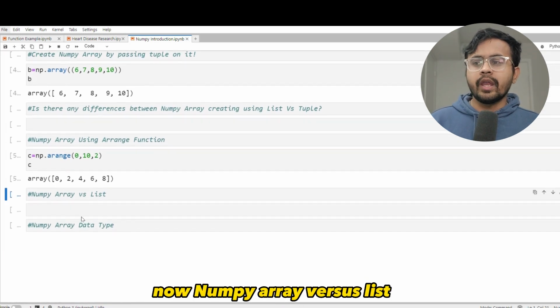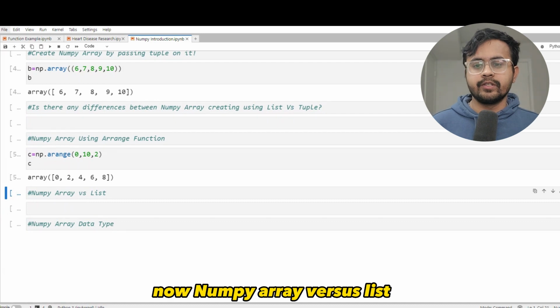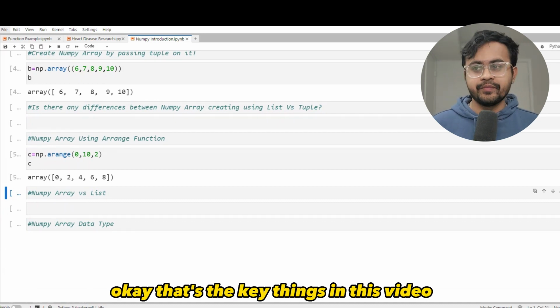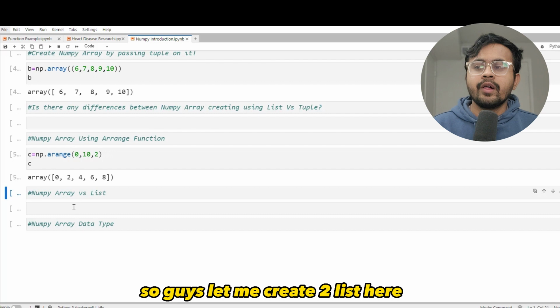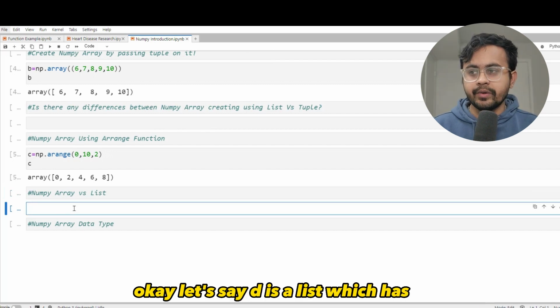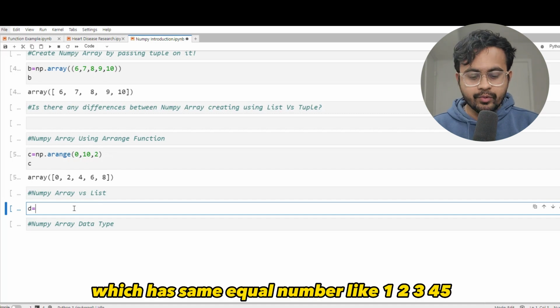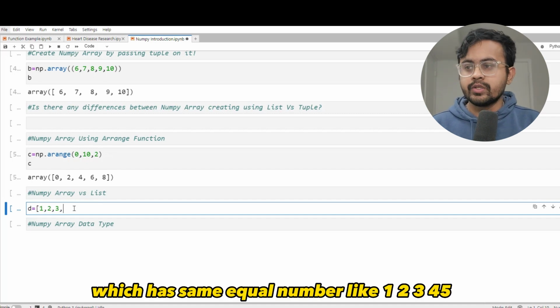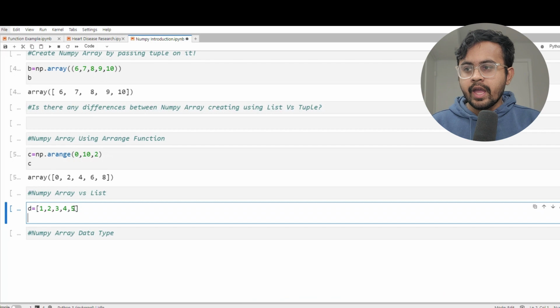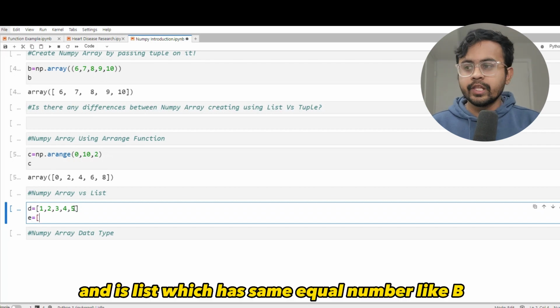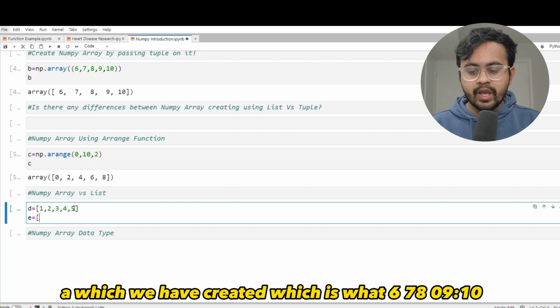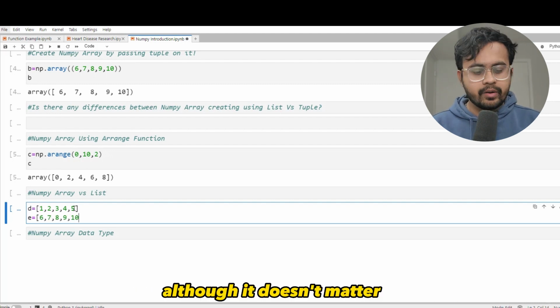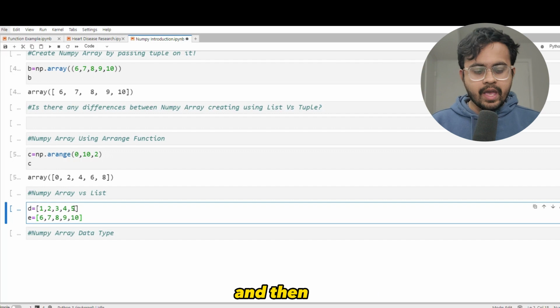Now, NumPy array versus list. Okay, that's the key thing in this video. So guys, let me create two lists here. Let's say D is a list which has equal numbers like 1, 2, 3, 4, 5, and E is a list which has the same numbers as the array we have created, which is 6, 7, 8, 9, 10. Although it doesn't matter. And then